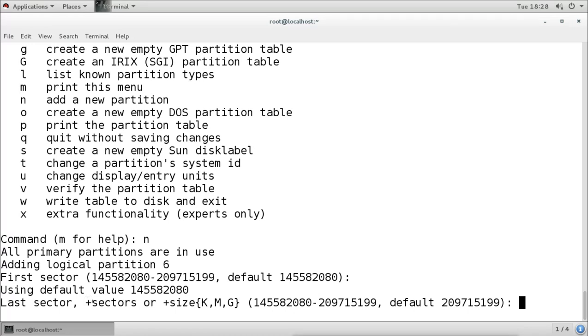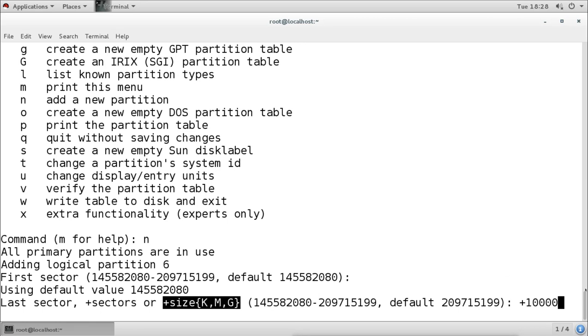For example, I want to use 10,000 sectors, so I will use plus 10,000. Now, what will be the size in MB or GB? I don't know, because I don't understand these sectors. So what I can do is use the size in MB, GB, and KB also, so we don't go into these sectors.